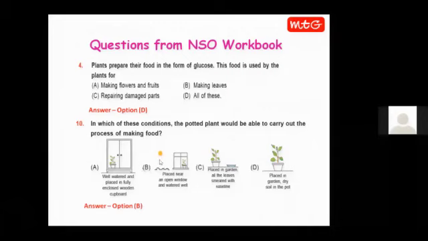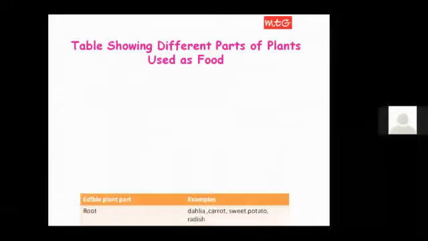So children, in NSO, you need to critically analyze each and every option before arriving at the correct answer. All right, that is very important.